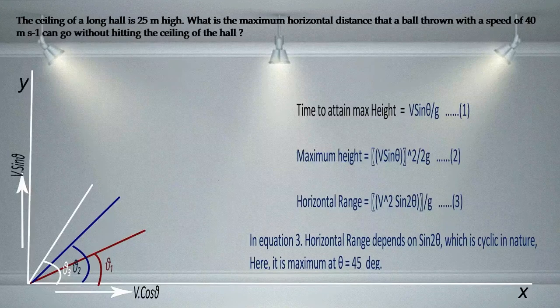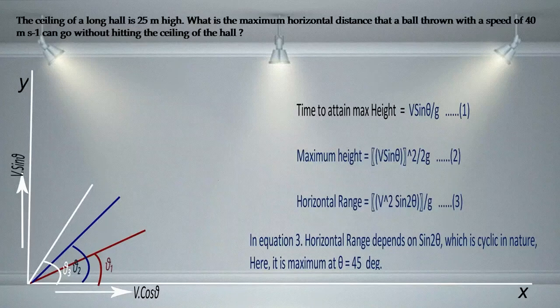The question says that the ceiling of a long hall is 25 meters high. What is the maximum horizontal distance that a ball thrown with a speed of 40 meters per second can go without hitting the ceiling of the hall? So the question is talking about the projectile motion of a ball which is thrown at a certain velocity in a long hall which is 25 meters high. Attaining the maximum height, how far can the ball go?